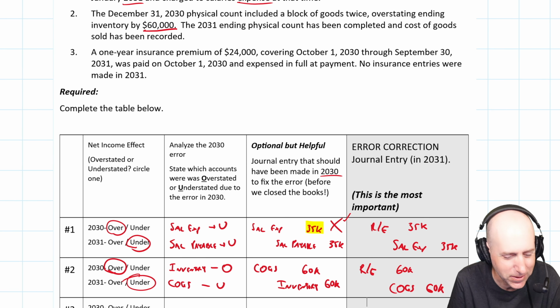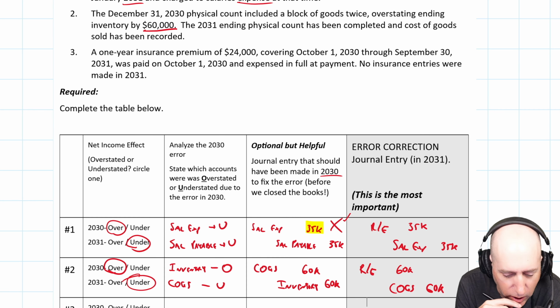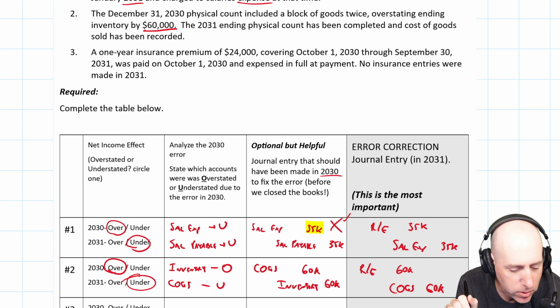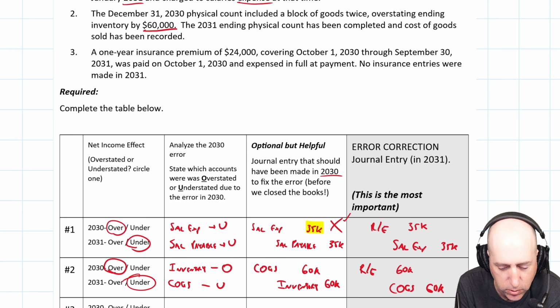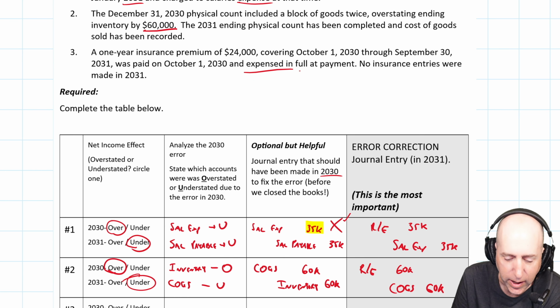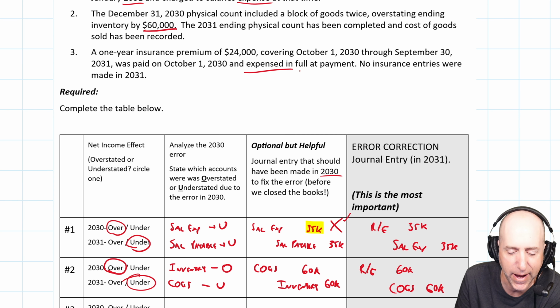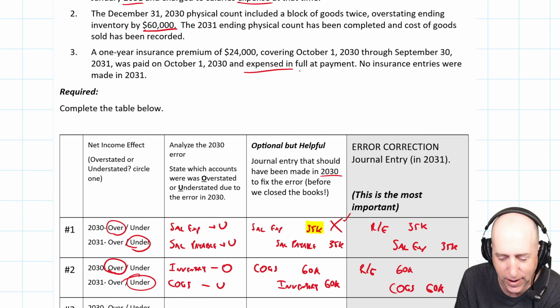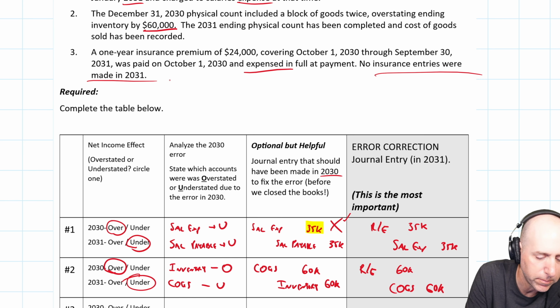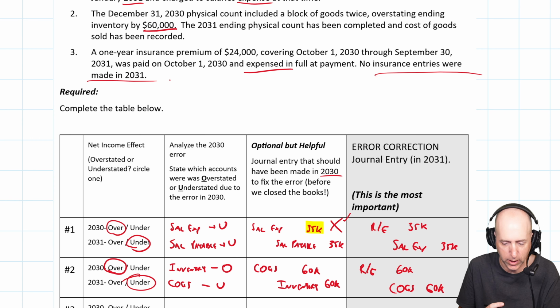This one's the trickiest. A 1-year insurance policy premium of $24,000 covering October 1st, 2030 through September 30th, 2031 was paid on October 1st, 2030 and expensed in full at payment. Okay, so immediately we should have said debit prepaid insurance, credit cash. We went debit insurance expense, credit cash. So mistakes made. No insurance entries at all have been made in 2031.